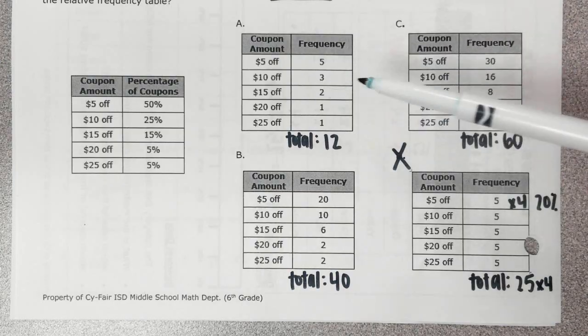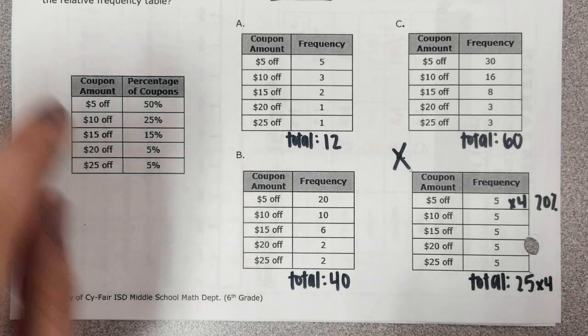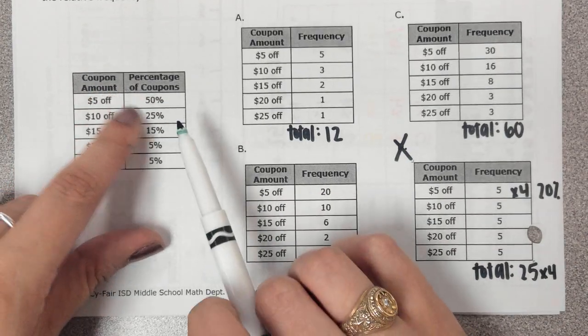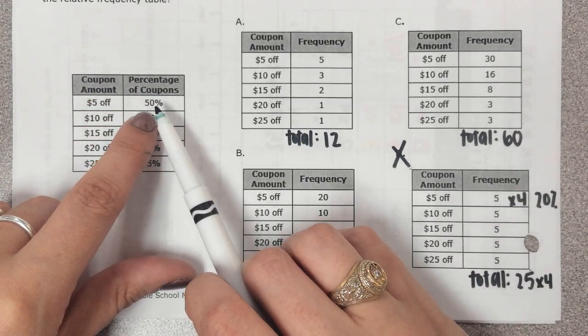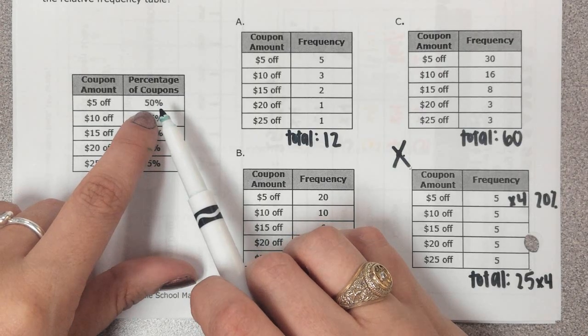Now, when I look at the totals for A, B, and C, I've got to be honest with you guys, I don't see good scale factors to get me from 12 and 40 and 60 to 100. So we have to use a little bit of mental percents here. And let's use our relative frequency table to help us. So I know that the $5 off is worth 50% of the total amount of coupons.